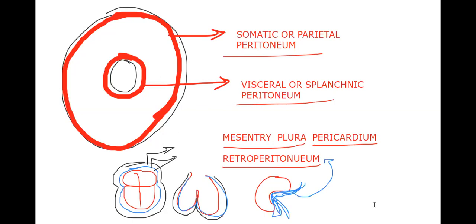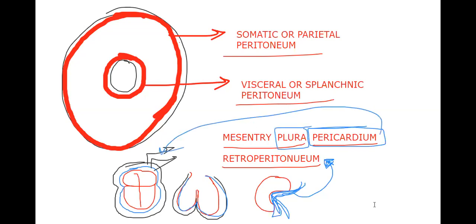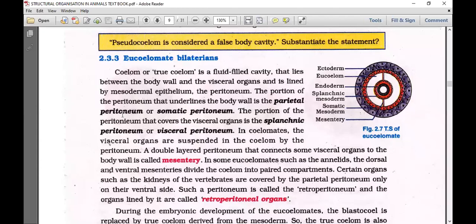Okay. So a little is there in first year and a little we are going to discuss in human physiology. But for continuation, I made everything here itself: pericardial parietal peritoneum and pericardial visceral peritoneum of the heart, pleural parietal peritoneum and pleural visceral peritoneum of the lungs, the retroperitoneum of the kidney. So what is mesentery? A double layered peritoneal layer which covers all the visceral organs. We say that is mesentery. Okay, then let me continue.